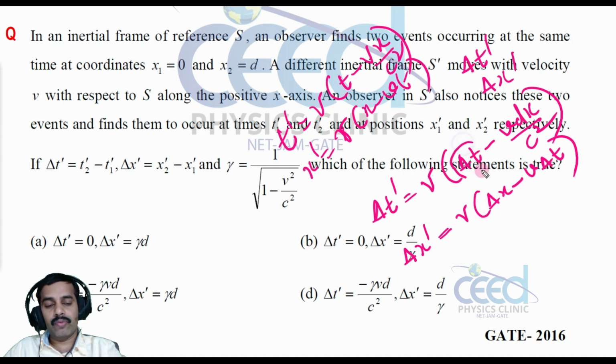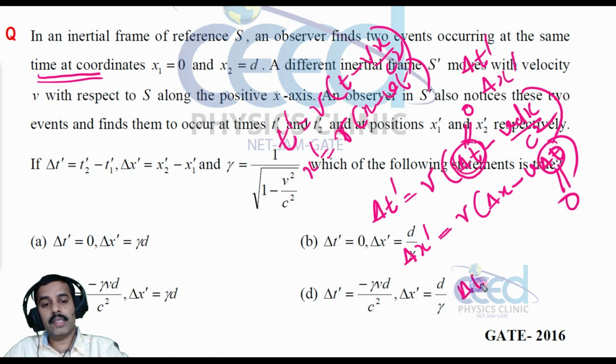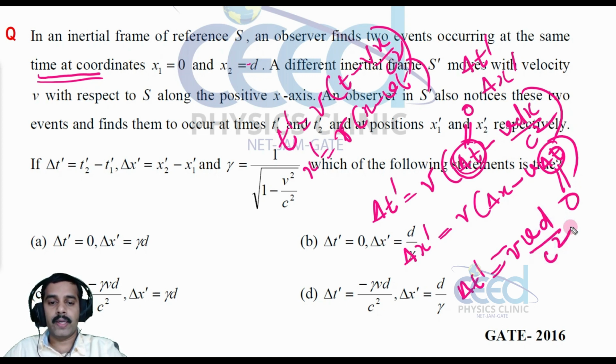And what is the value of delta t? In the S frame, this time difference is delta t. It is given that the events occur at the same time, which means in the S frame this time difference is 0. So delta t dash is equal to gamma into minus gamma v. What is delta x? That means x2 minus x1, that is d minus 0, that is d. So minus gamma v d by c square.